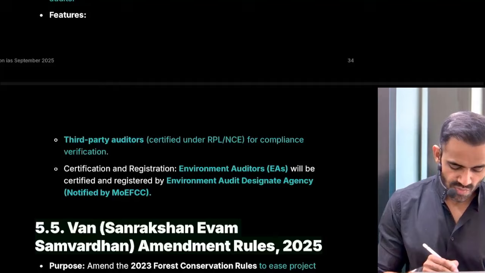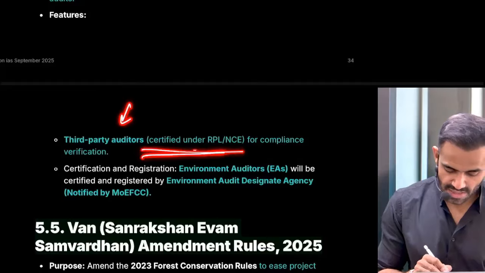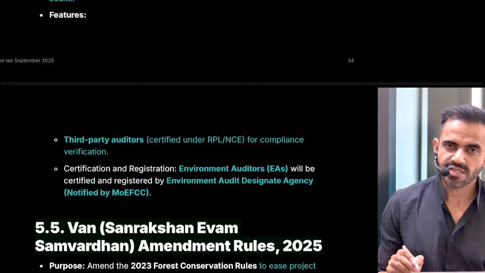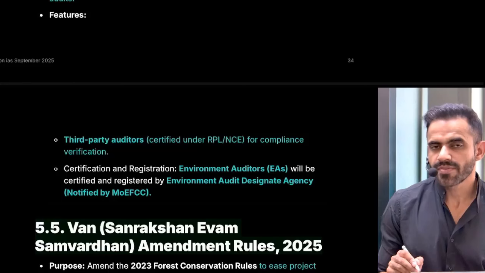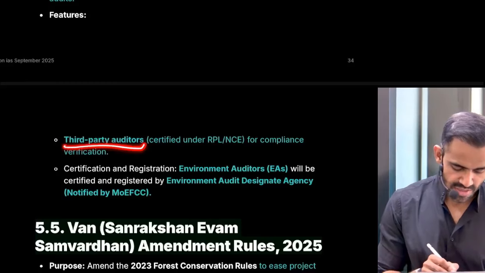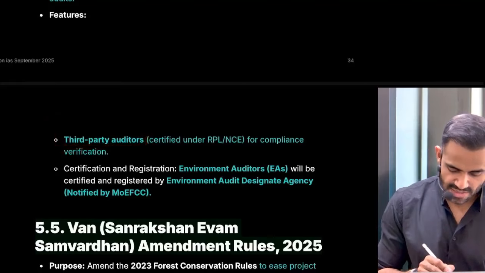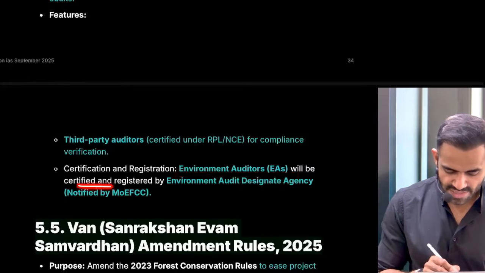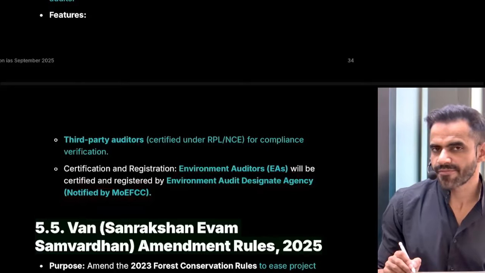Now, these auditors will be certified by the authorities for the verification. That means only certified auditors will be able to audit. Just like for accounting purposes, we have CAs. For these environmental auditing, we have a separate team of auditors. Okay, these environmental auditors will be certified and registered by the Environment Audit Designate Authority, which is notified by Environment.